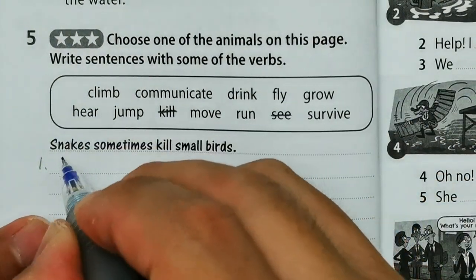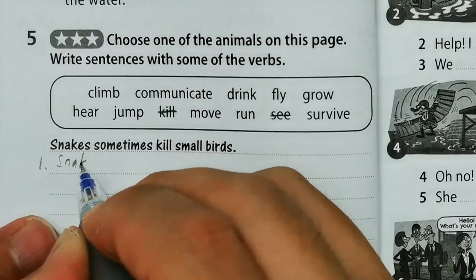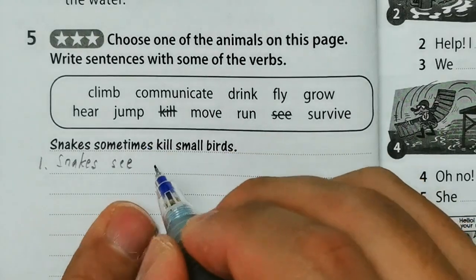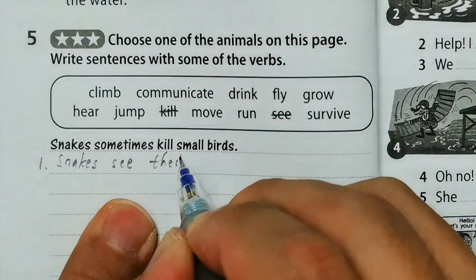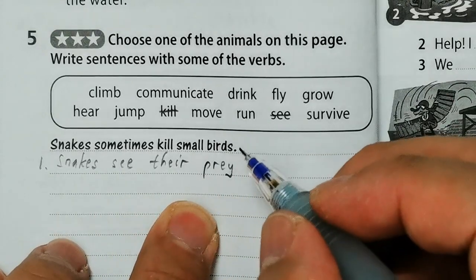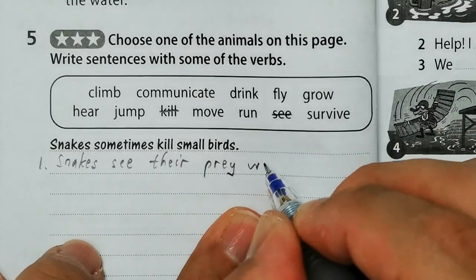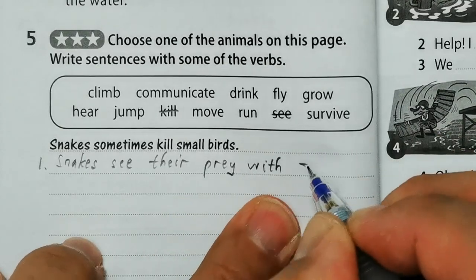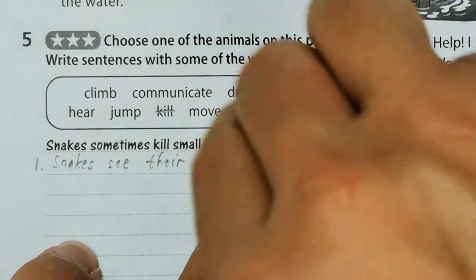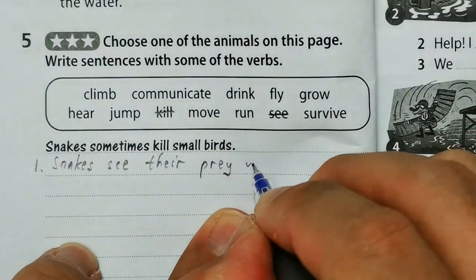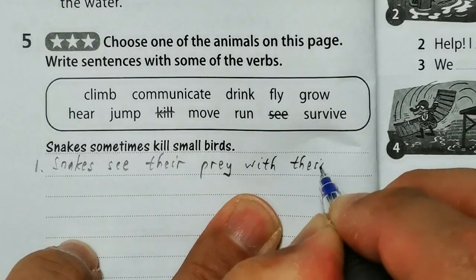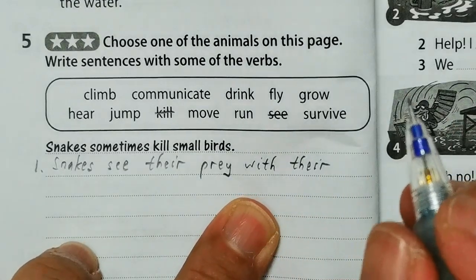So snakes see their prey with their sharp eyes.